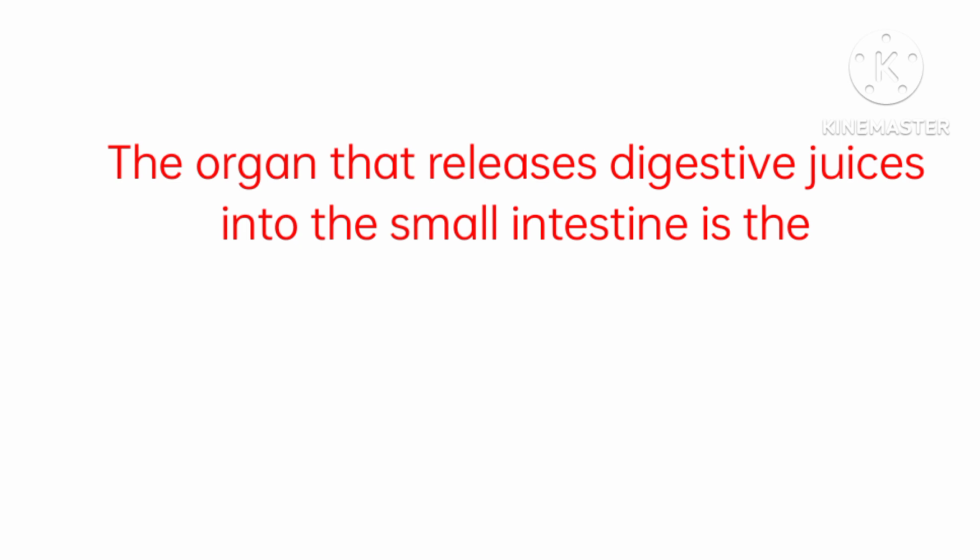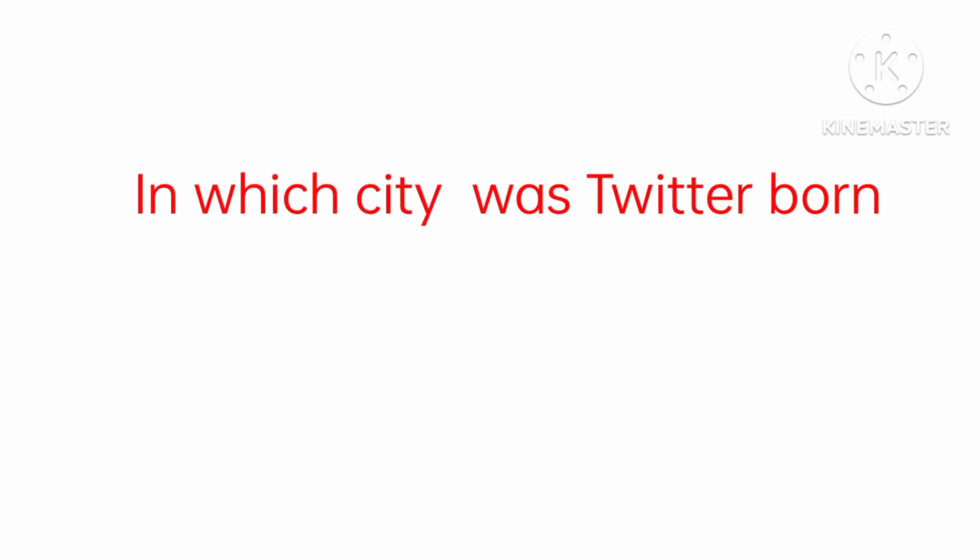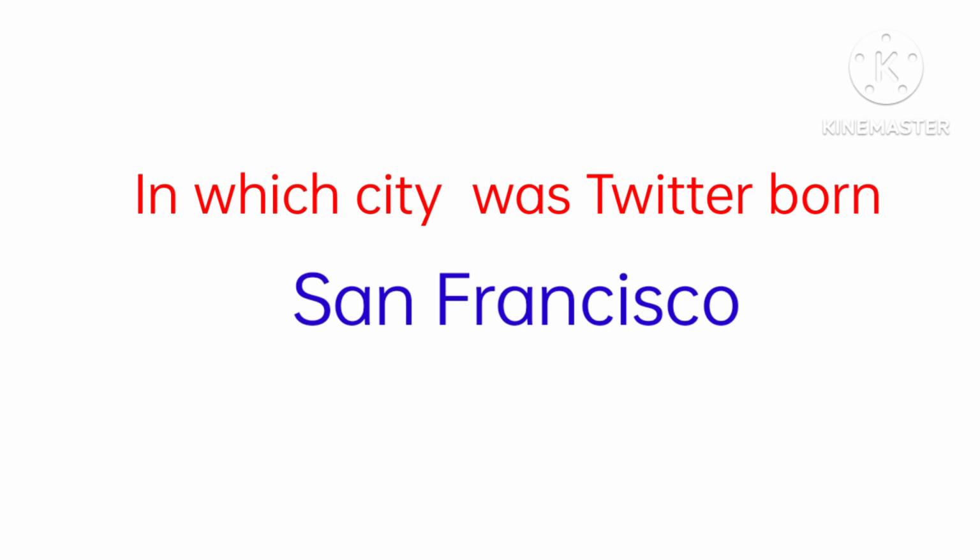22nd is the organ that releases digestive juices into the small intestine is the pancreas. 23rd is which service is called the SMS of the internet and the answer is Twitter. 24th is in which city was Twitter born and the answer is San Francisco.